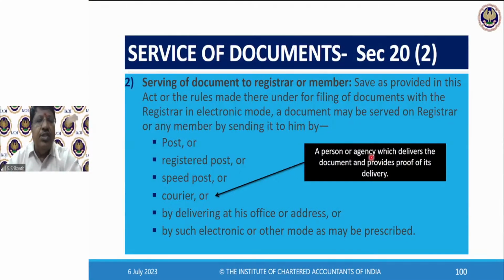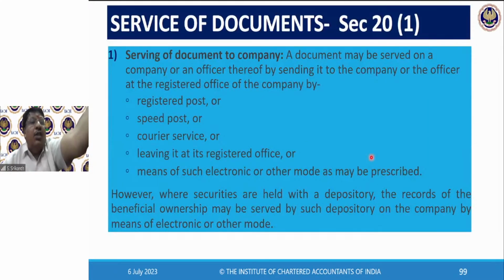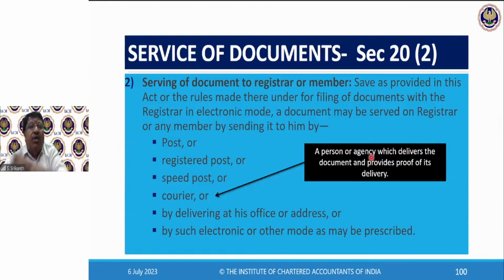Serving of document on registrar or member: save as otherwise provided in this Act or the rules made thereunder for filing of documents with the registrar, a document may be served on the registrar or on any member. This is about you and I serving on the company. This is about the company serving on the registrar or on a member. Again, it can be done by post, registered post, speed post, courier. Courier is again defined: a person or agency which delivers the document and provides proof of its delivery. Okay. Or by delivering at his office or address, or by such electronic or other mode.